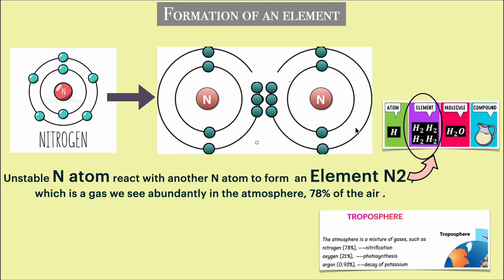So now that's an element getting formed. Remember, 2 similar atoms together make an element. An unstable nitrogen atom reacts with another nitrogen atom to form an element, N2, nitrogen. Remember, this is the gas that's abundantly found in the atmosphere. We had learned that in the chapter on the atmosphere. It's around 78% of the air. That's an extra note for you to take down in your notes.